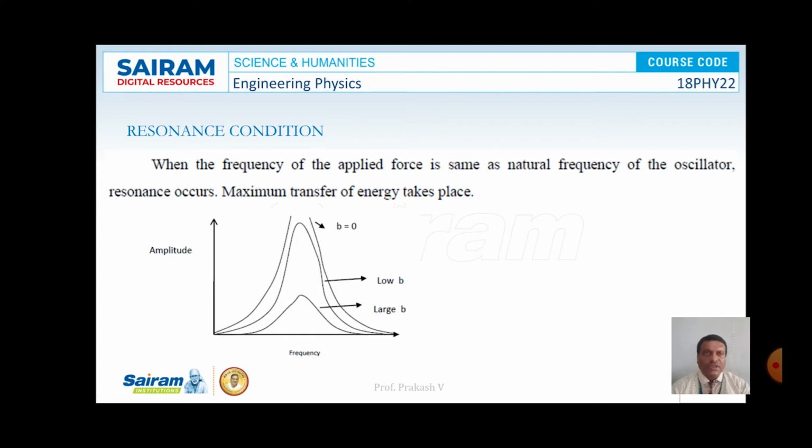So here, at various values of b, the shape of the curve we have obtained is as shown in the picture. When we plot a graph of amplitude versus frequency, when b is equal to 0, the amplitude is observed to be very large. At b equal to low and at b equal to large, the value of amplitude is as shown in the picture for different frequencies.